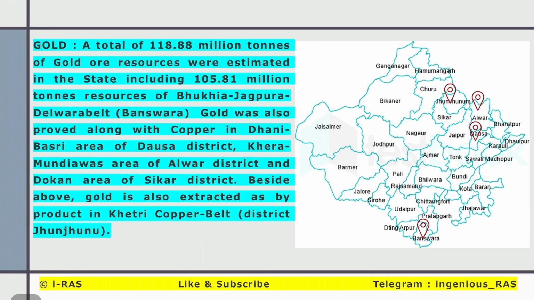Next comes gold. Gold is found in Rajasthan, where we have estimated around 118 million tons, out of which 105 million tons are found in Banswara district only. Gold was also proved along with copper in Dausa district, Alwar district, Sikar district, Banswara, Dausa, Alwar, Jhunjhunu.